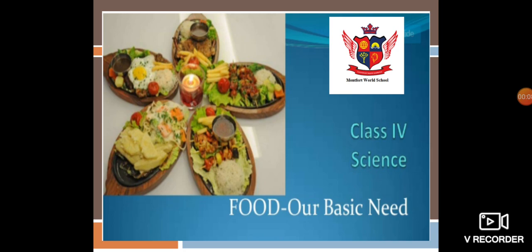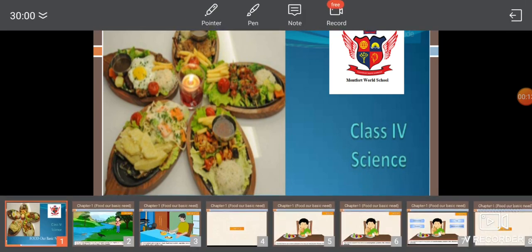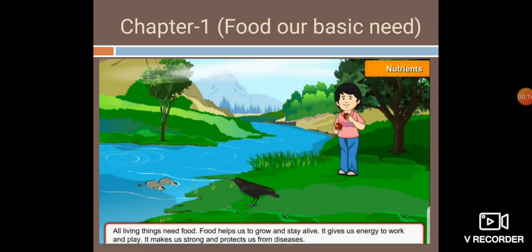Today we'll learn about the chapter Food Our Basic Need. You know that all living things need food. And why do we need food? Because it helps us to grow, it helps us stay alive for our survival, it keeps us healthy. It gives us energy to do the work. Whenever we eat food, we obtain energy from the food. It makes us strong and protects us from diseases.